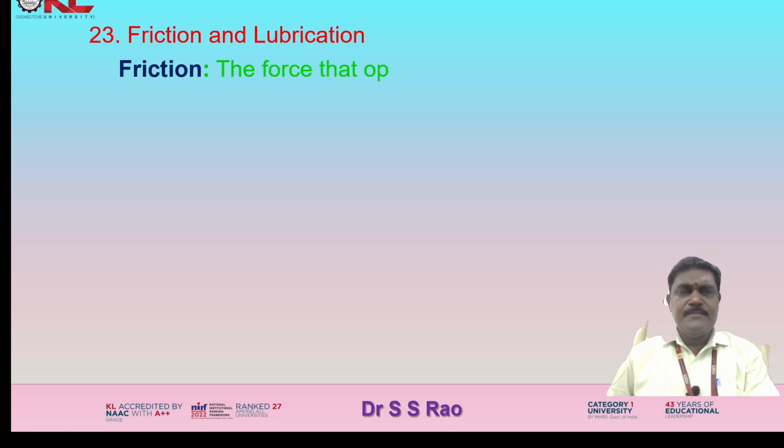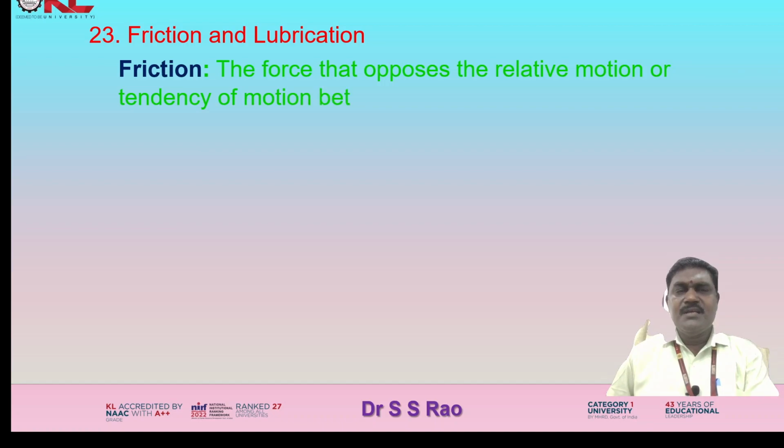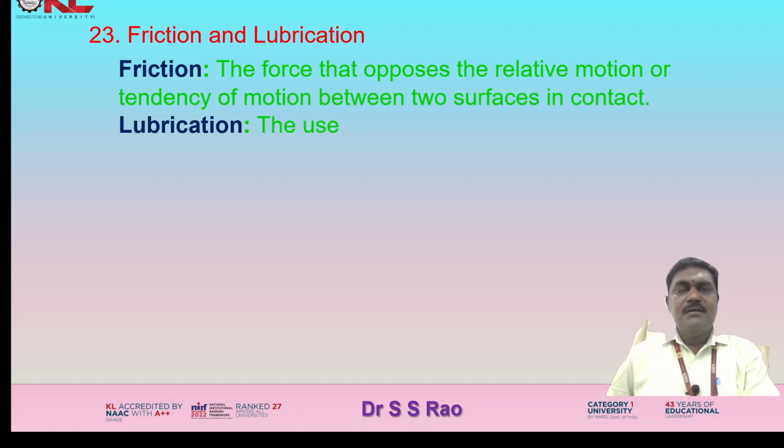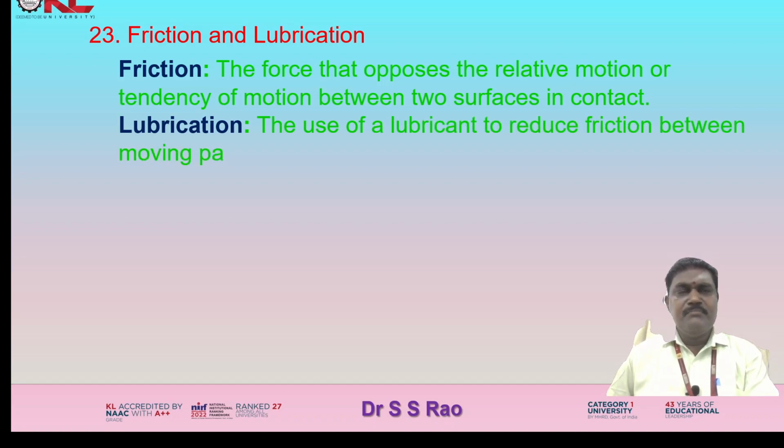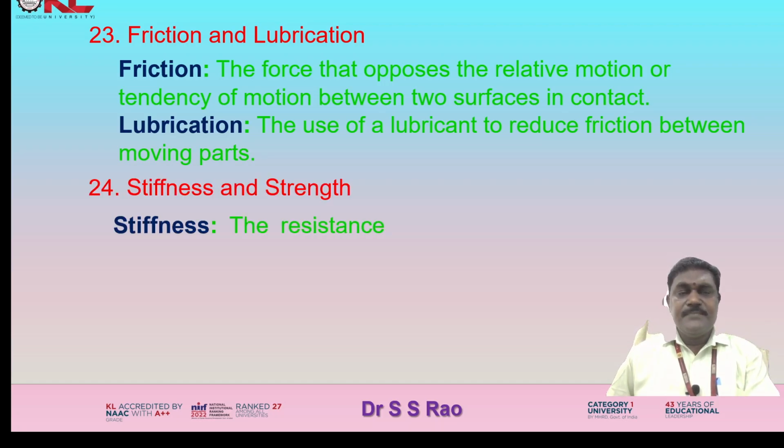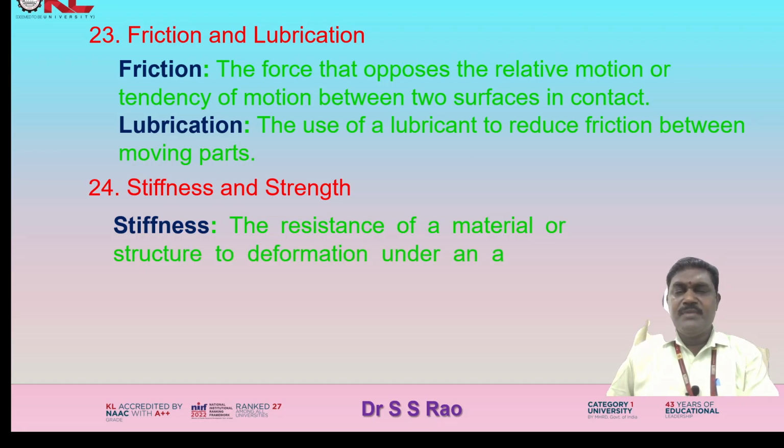Friction and lubrication. Friction, the force that opposes the relative motion or tendency of motion between two surfaces in contact. Lubrication, the use of lubricants to reduce friction between moving parts. Stiffness and strength. Stiffness, the resistance of a material or structure to deformation under an applied load.